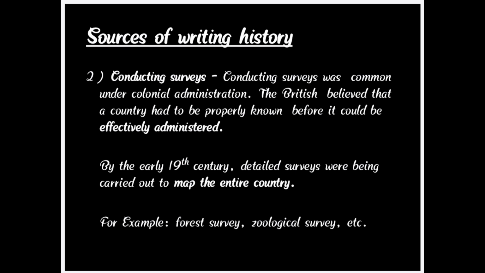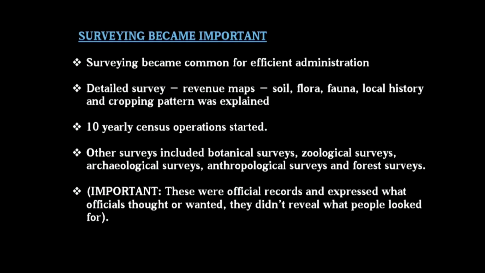Further, in the British period, surveys became very important. The practice of surveying became common under the colonial administration because the Britishers believed that a country had to be properly known before it could be effectively administered. Revenue surveys were conducted. Topography of the soil, quality, the flora, the fauna, the local histories and the cropping pattern were also collected.